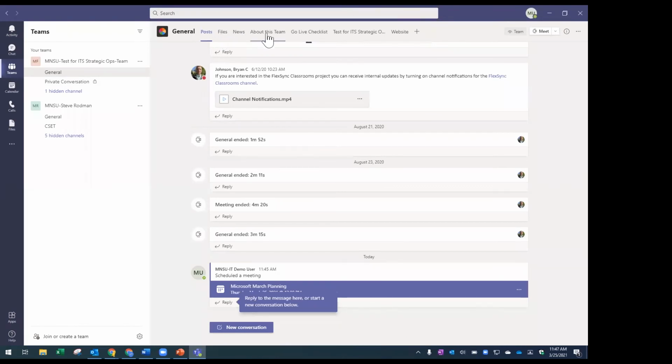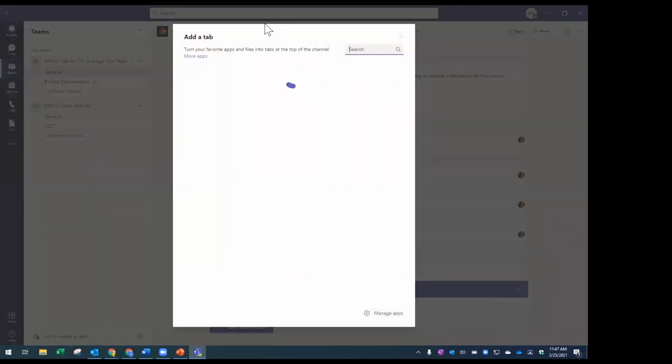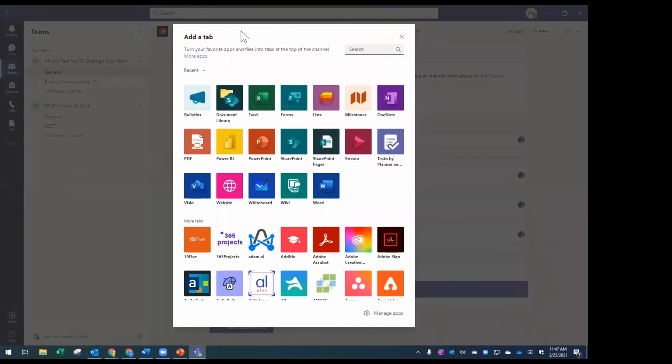But then these next tabs are all customizable and up to you. So the next one for this channel, I was playing with this news feature, so I could create that. But over here on the far right, I can actually add whatever tab I want. And by pressing that, it's going to open and show me all the available apps that are available to me to pin. So maybe because it's a budget conversation, I wanted to pin an Excel file that we're all using to collaborate on, or I want to pin a specific form.